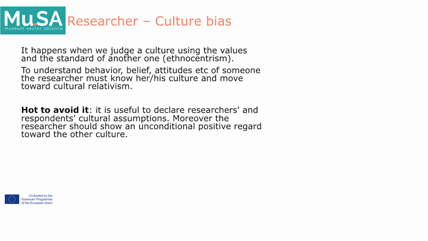Then a kind of researcher bias is culture bias. It happens when we judge a culture using the values and the standards of another one. It's called ethnocentrism. To understand the behavior, beliefs, attitudes, etc. of someone, the researcher must know her or his culture and move toward cultural relativism. It's possible to avoid it by declaring the researcher's and respondent's cultural assumptions. Moreover, the researcher should show an unconditional positive regard toward the other culture.